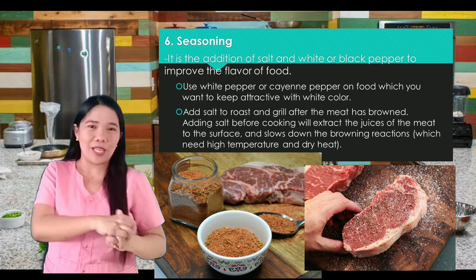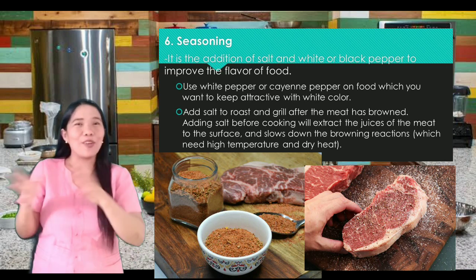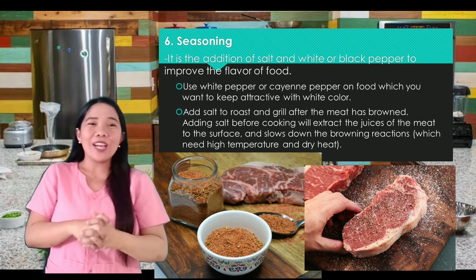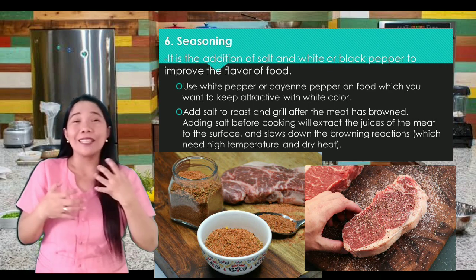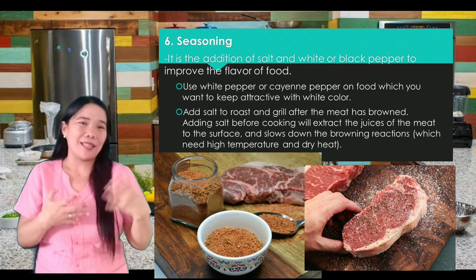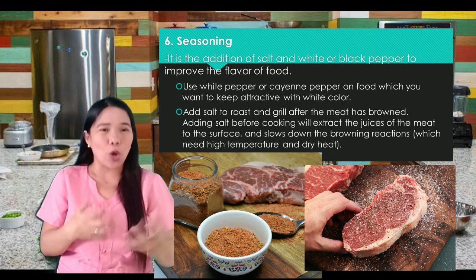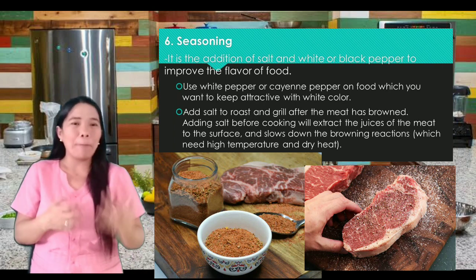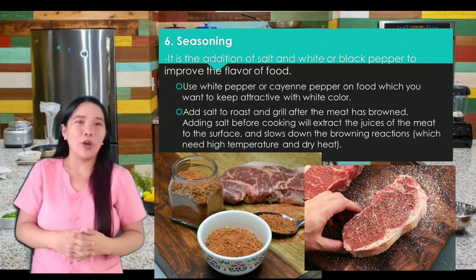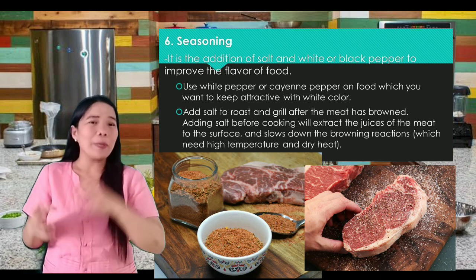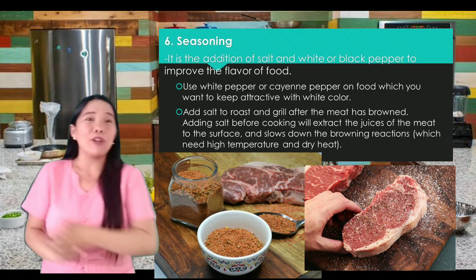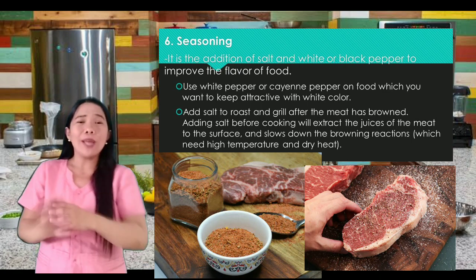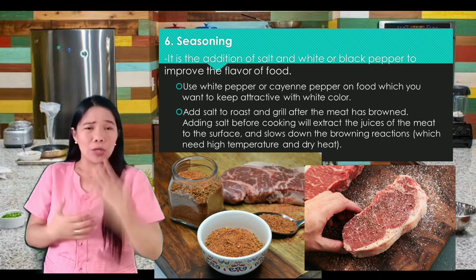Okay, next is the seasoning. Hindi pa pala siya last. Number 6 is seasoning. Pag sinabi natin seasoning, parang pagdadagdag to. Kung hindi pa masarap, dagdagan natin ng seasoning. It is the addition of salt and white or black pepper to improve the flavor of food. Yun ang nakakapagbigay ng sarap doon sa ating kinakain. What are the different seasonings that we use?